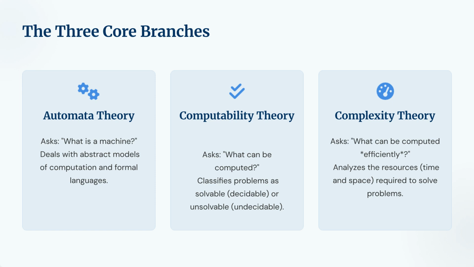The three core branches. To make this vast field easier to navigate, we divide the theory of computation into three core branches. Automata Theory, which asks, what is a machine? Computability Theory, which asks, what can be computed? Complexity Theory, which asks, what can be computed efficiently? Let's explore each of these in a bit more detail.